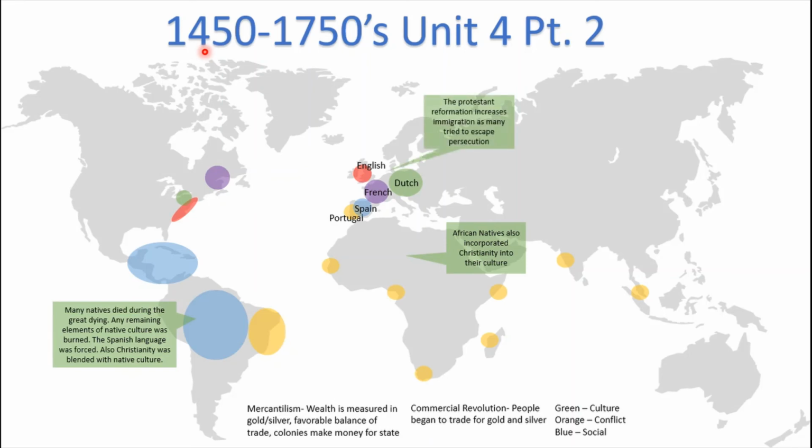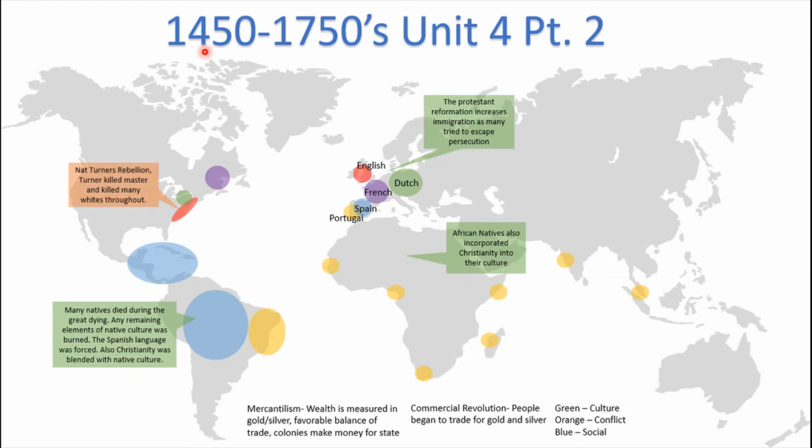We remember the Protestant Reformation increases immigration as many tried to escape persecution. As new Lutheran and Calvinist Europeans start to form, they are under threat by the Catholic Church. So, to relieve this religious persecution, they leave for the Americas, to the new colonies.